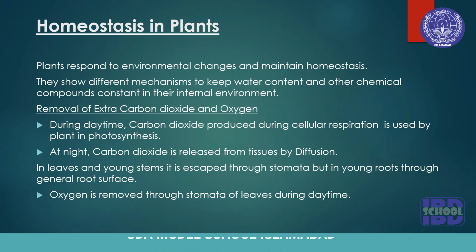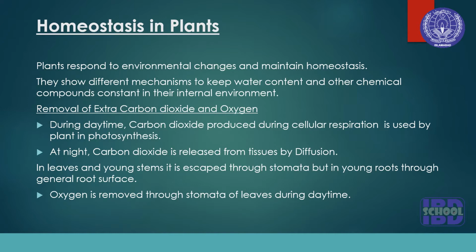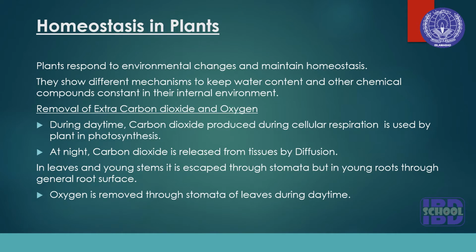Let's see homeostasis in plants. Plants respond to environmental changes and maintain homeostasis. They show different mechanisms to keep water content and other chemical compounds constant in their internal environment. First of all, we will see the removal of extra carbon dioxide and oxygen. During daytime, carbon dioxide produced during cellular respiration is used by plant in photosynthesis. And at night, carbon dioxide is released from tissues by diffusion. In leaves and young stems, it escapes through stomata, but in young roots through the general root surface.